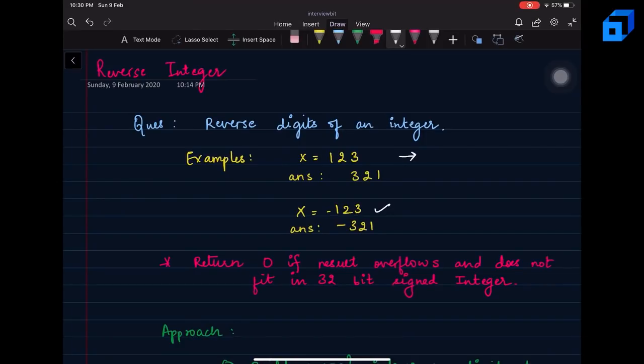So the question says, to handle that condition, if the reversed number is greater than the integer maximum value, you can simply return a 0 at that point. Now let's see how we will actually approach this problem.